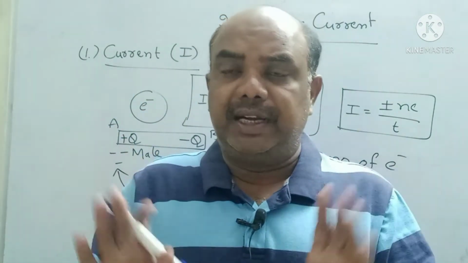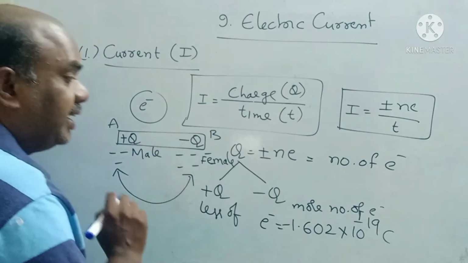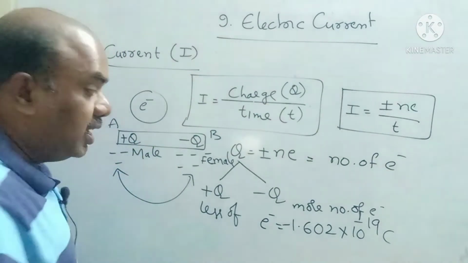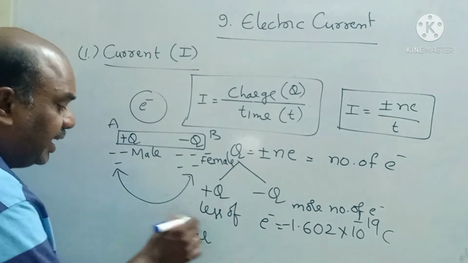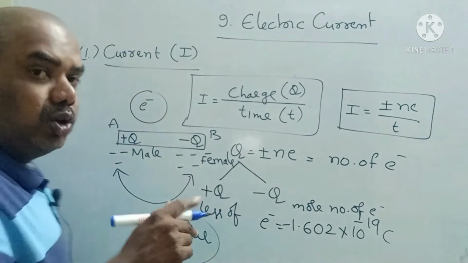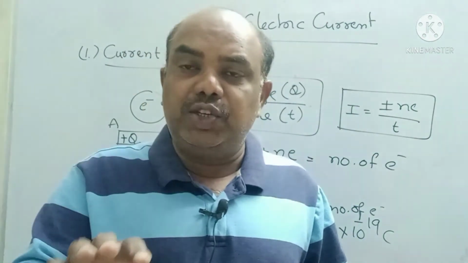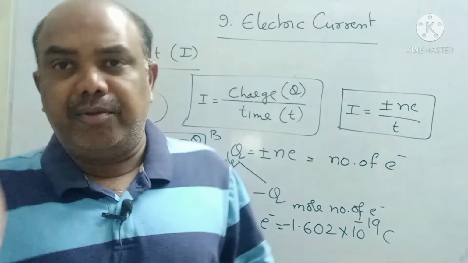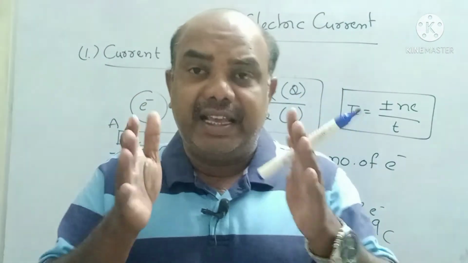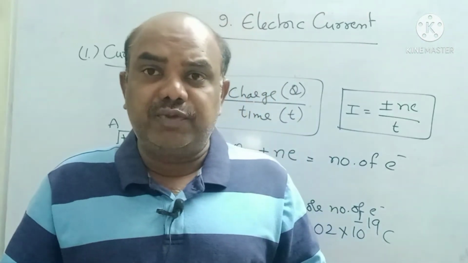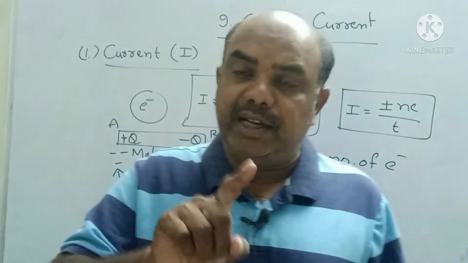Remember children, important. Sir, whether current is a scalar quantity or a vector quantity? Remember children, current is a scalar quantity. Sir, why is current a scalar quantity? Current has magnitude. Current is measured in amperes, like 5 ampere, 4 ampere, 20 ampere. And current has direction also. Current always flows from higher potential to lower potential, that is battery positive terminal to negative terminal.